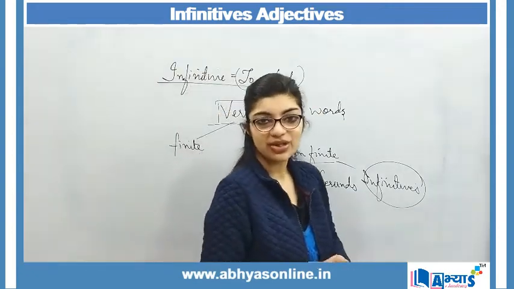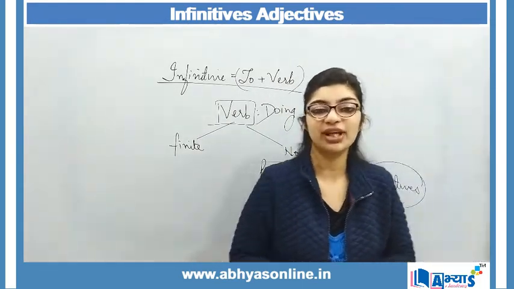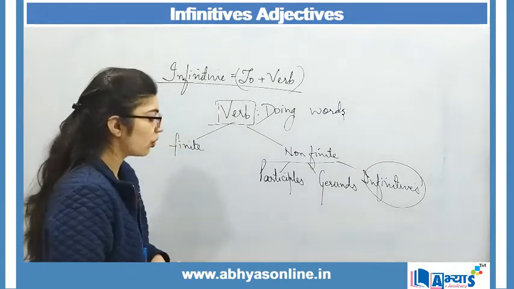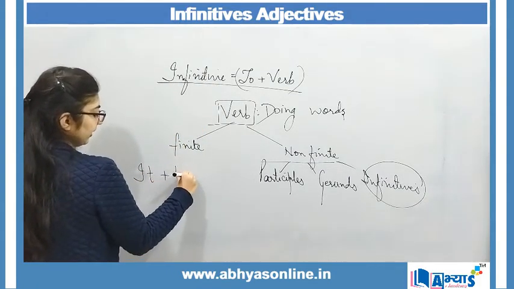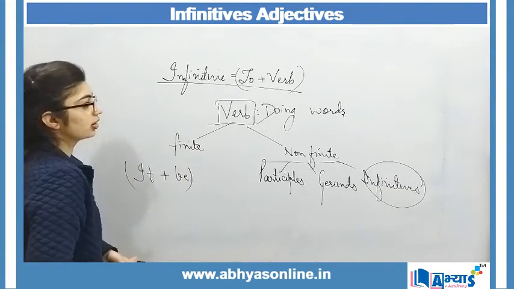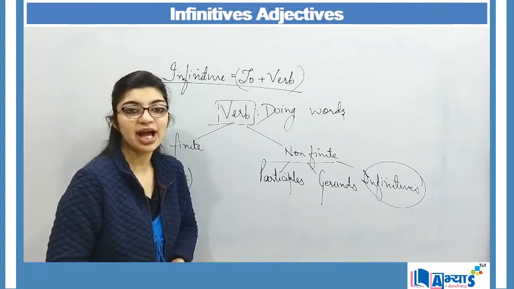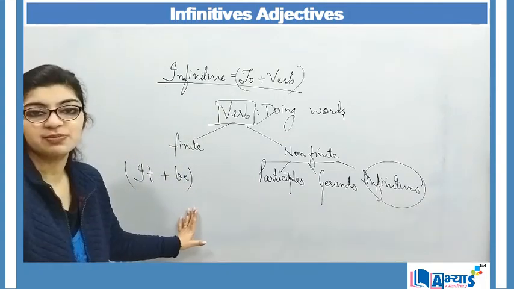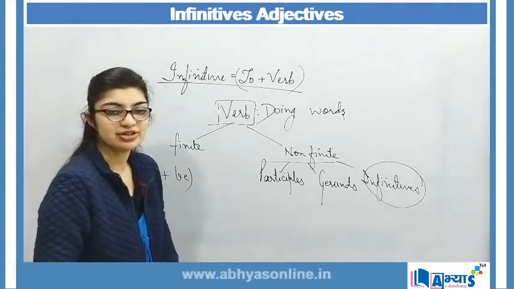do not look good as a subject, and in order to replace it as a subject, I will be making use of it plus be. So to avoid the usage of infinitives as a subject, I will be making use of it plus be over here, and this is what we are going to understand in this lecture.